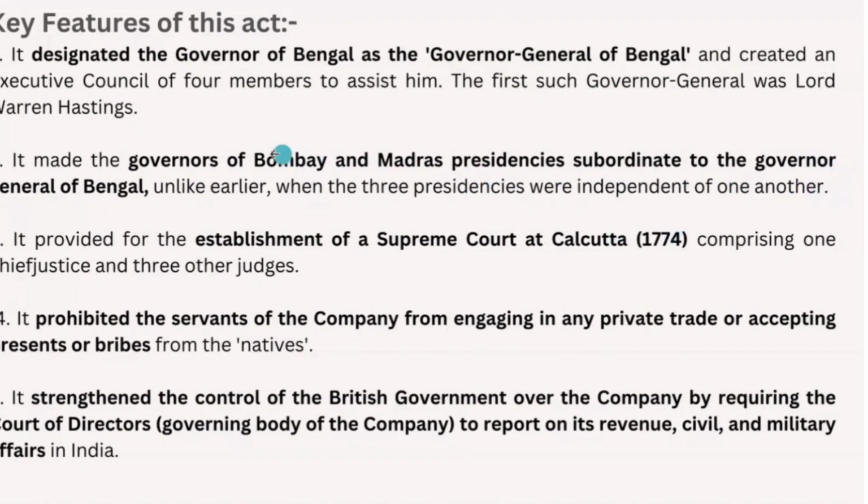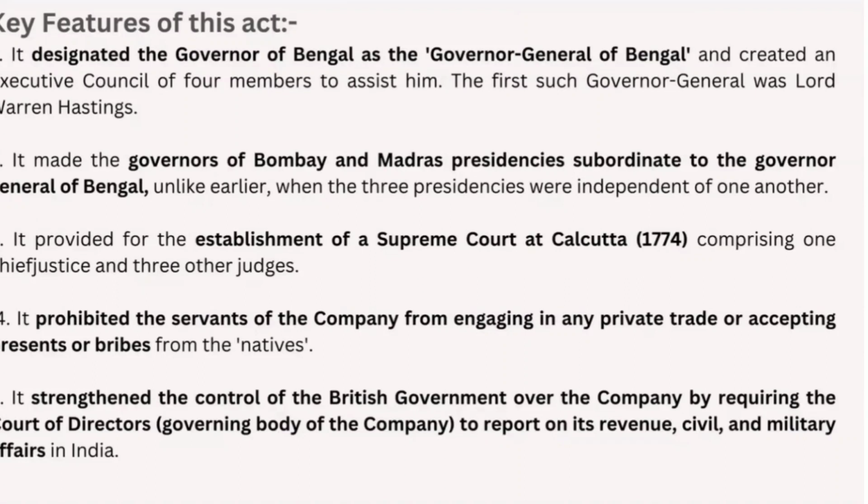So these three presidencies were independent of one another, and when this Governor General of Bengal was made, he was made a superior and given subordinates to assist him, from the governors of Bombay and Madras presidencies. Also, it provided for the establishment of a Supreme Court at Calcutta in 1774, consisting of 1+3, which is one Chief Justice and three other judges.